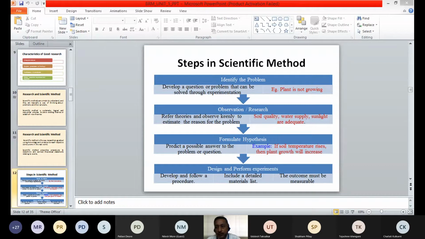Third hypothesis, which we have formulated, for example, the availability is not there, and the data which we have received clearly states that availability is not there. So we can say that the third hypothesis is accepted. That is, really the sales is not growing because availability is not there. In many places the product is not available, and because the product is not available, the sales is not growing. Isn't it? That is the basic concept behind this.